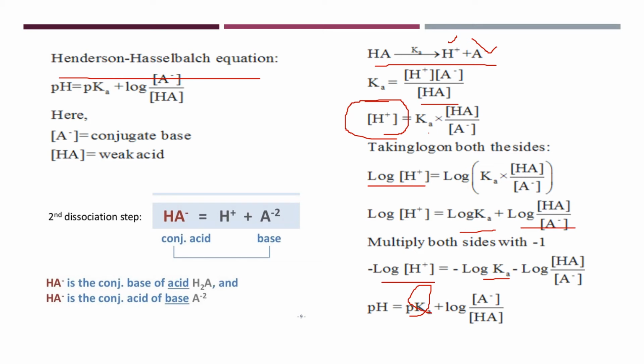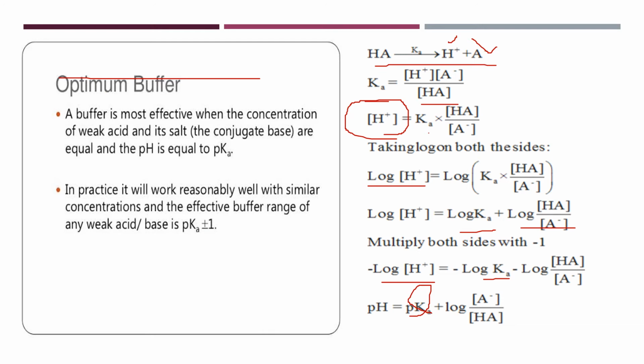Why is it important? Because it is seen that the buffer is most effective when the concentrations of weak acid and its salt are equal. So when A minus and HA are equal, that is, their ratio is 1, so log 1 is equal to 0, that means pH is equal to pK. So the buffer is maximally effective when the pH value is equal to pK.